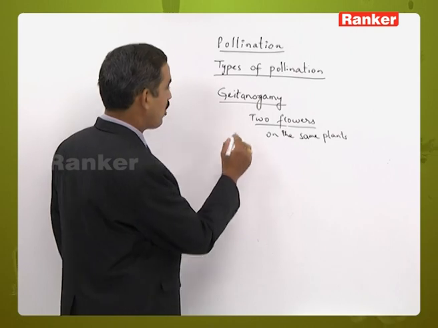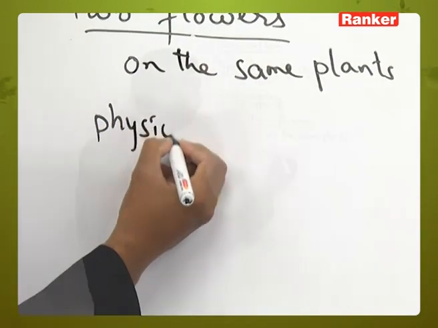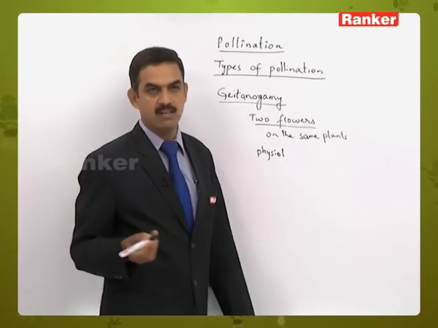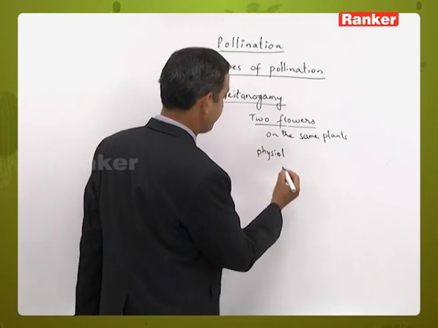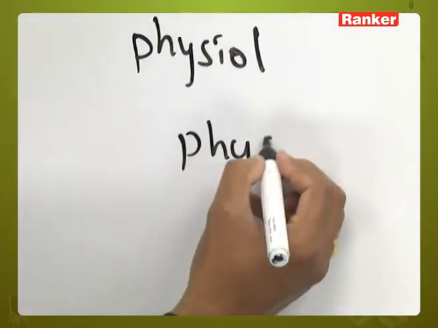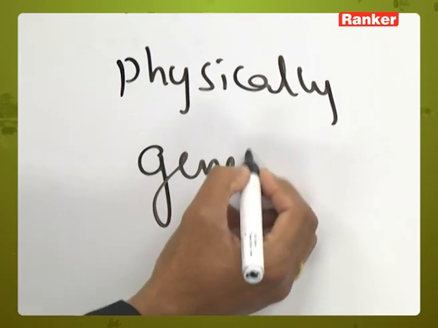Physically they are different flowers, but genetically they are similar.